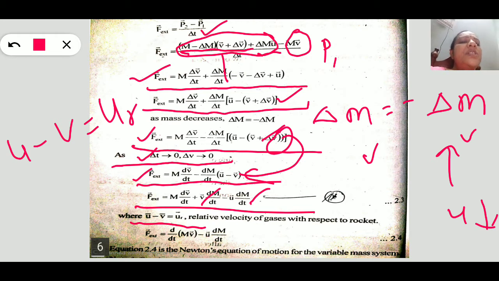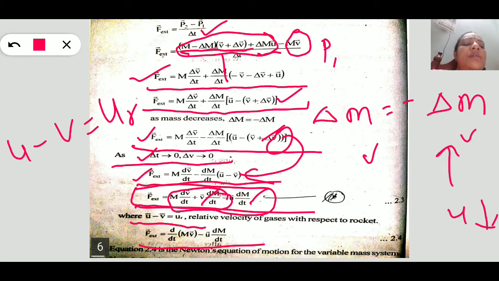If we substitute that also, this equation changes to another. So the final equation can be written. This is nothing but the variable mass equation. Or in another way, we can write this equation, F external force, as d by dt of (mv minus u dm by dt).